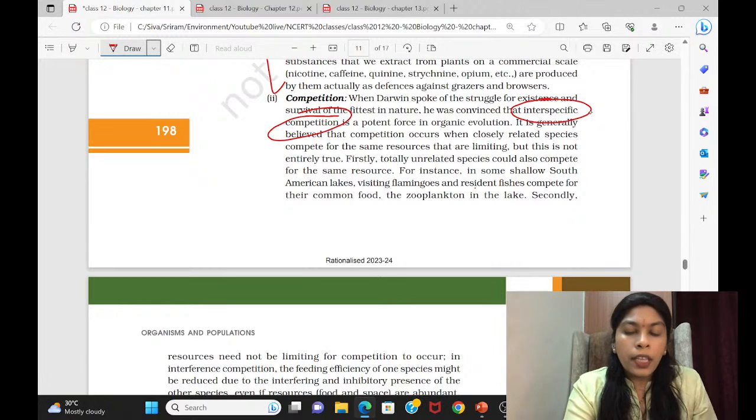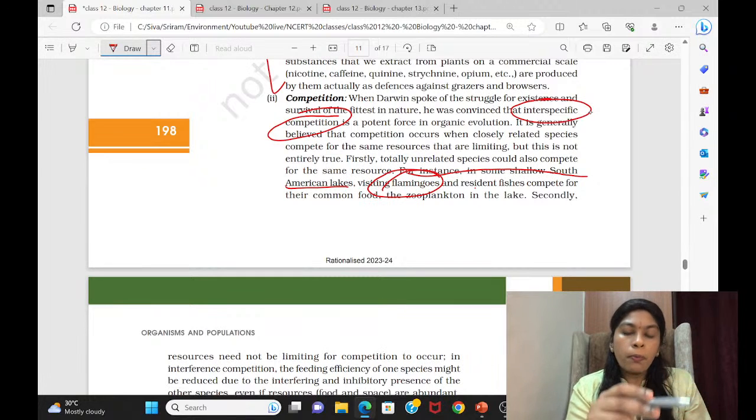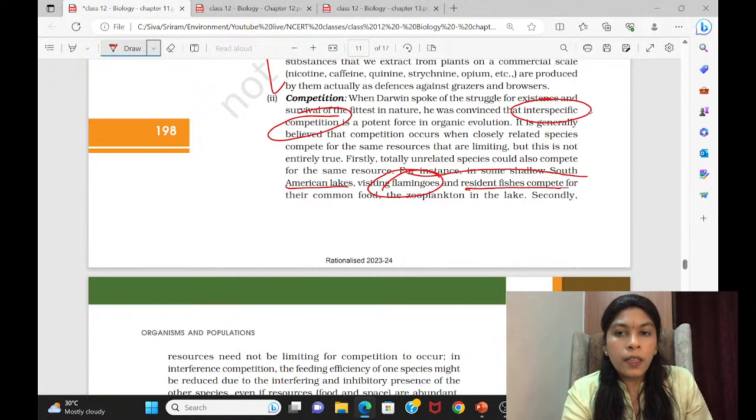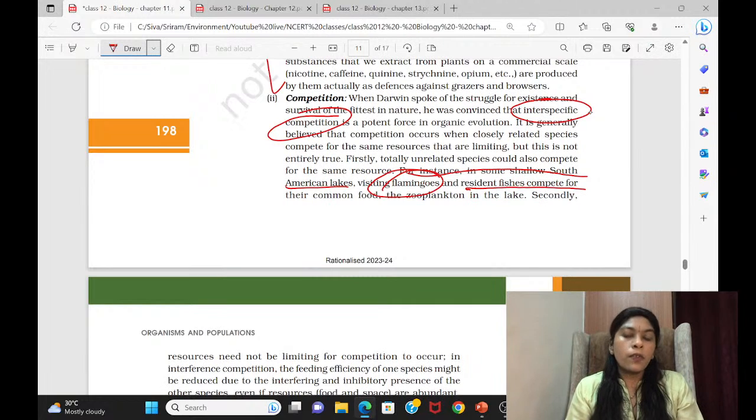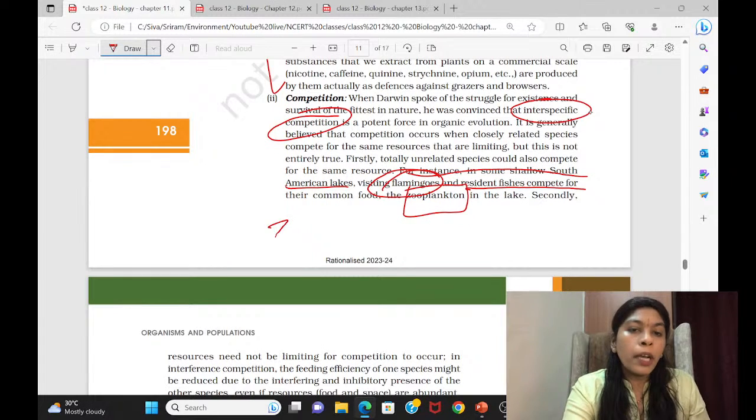For that only they have given an example. For instance, in some shallow South American lake, flamingos, which are mainly migratory birds, and resident fishes, which belong to that lake itself, both eat the same zooplanktons. Zooplankton are small, minute animals or organisms present in the oceans.